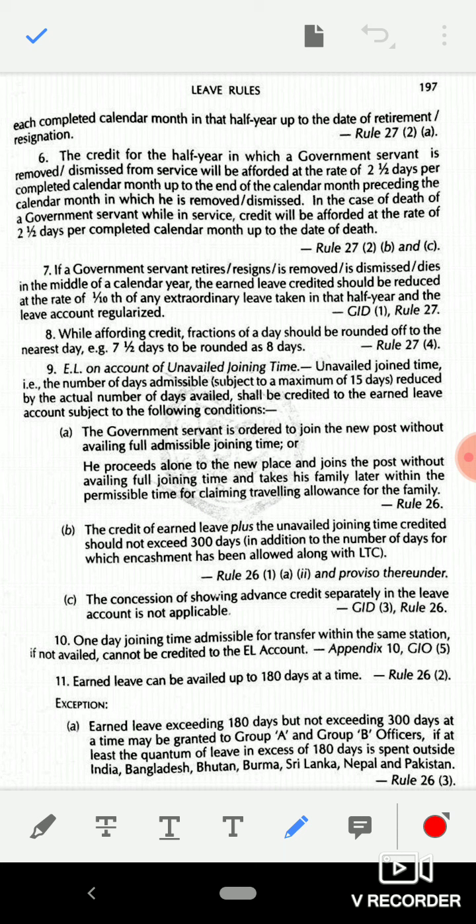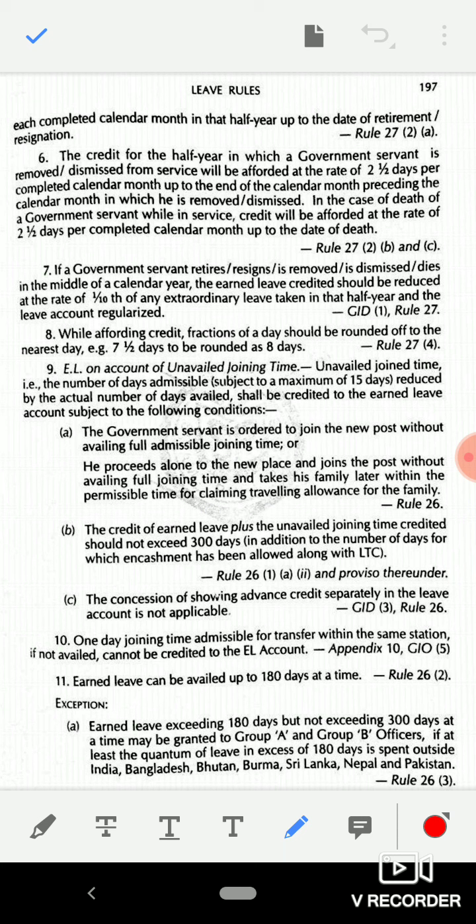Sixth point, the credit for the half year in which a government servant is removed or dismissed from service will be afforded at the rate of 2.5 days per completed calendar month up to the end of the calendar month preceding the calendar month in which he is removed or dismissed. In the case of death of a government servant while in service, credit will be afforded at the rate of 2.5 days per completed calendar month up to the date of death.